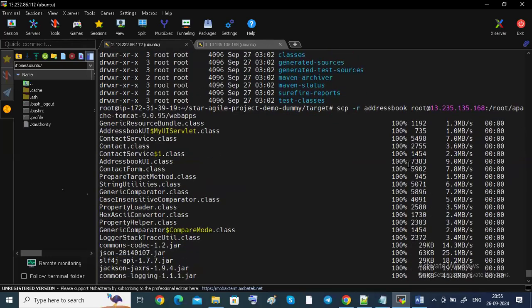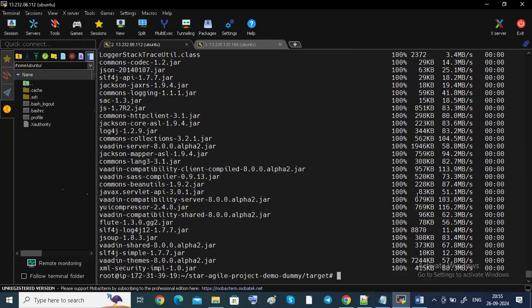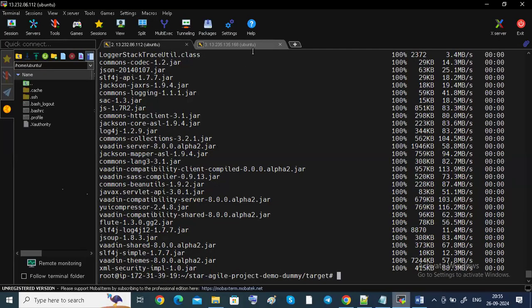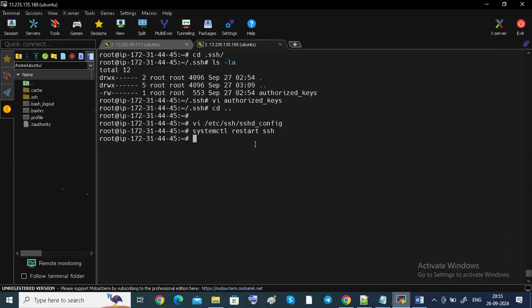Just before, it was not coming right. It is not getting. Now it is. If you can see here, before you were getting a connection closed like that, right? Now you have to give a proper path, guys. Proper path. Otherwise, it will be a connection closed like that. If that file came or not, we can check here.